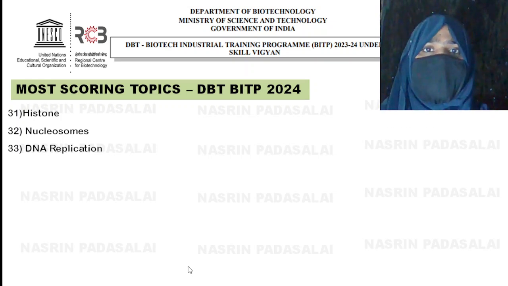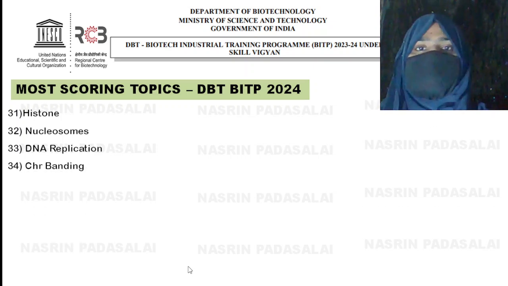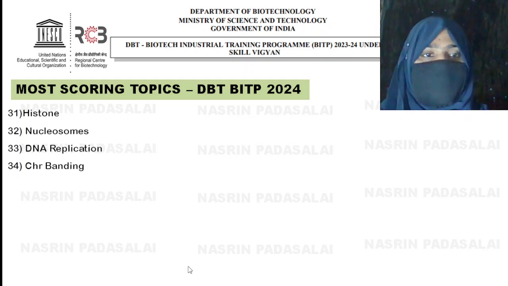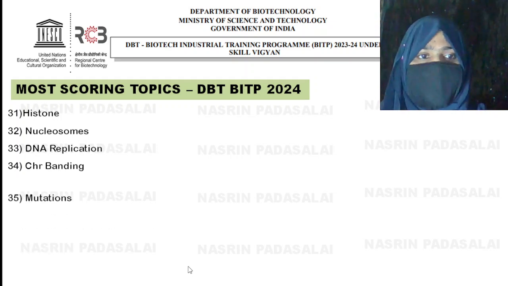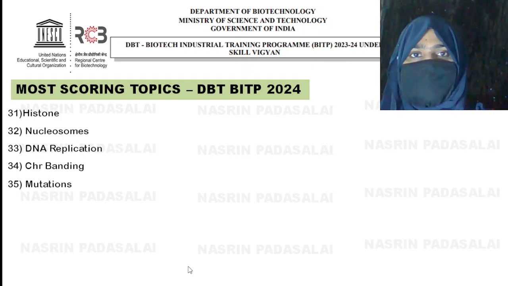Topoisomerase, DNA gyrase, and about chromosomal banding technique: G banding, Q banding, C banding, R banding. Next is mutation. So you need to know about base analog and transition, transversion. So while studying mutation itself, you need to study about Ames test for mutation.